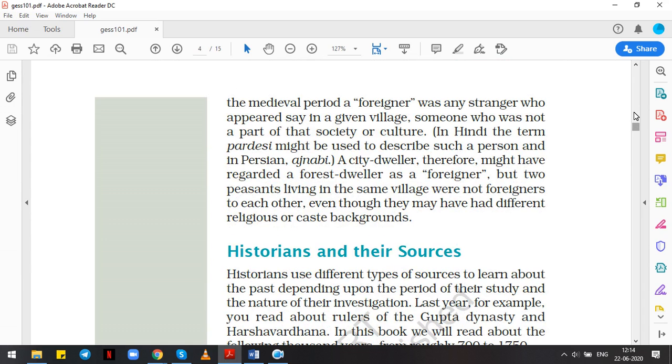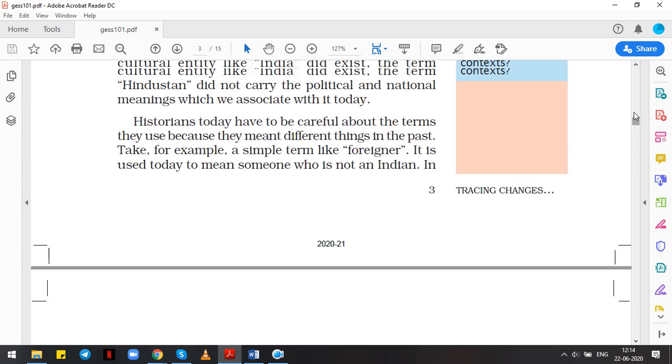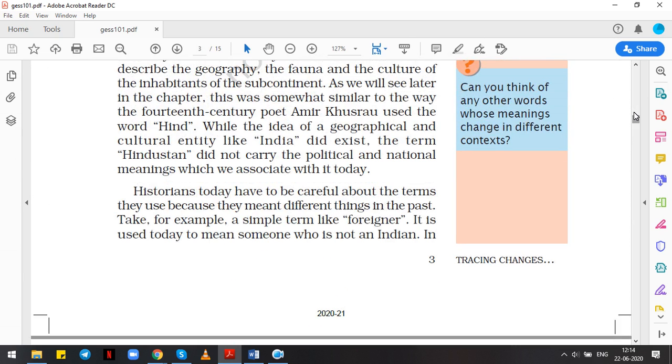A city dweller, therefore, might have regarded a forest dweller as a foreigner. But two peasants living in the same village were not foreigners to each other, even though they may have had different religions or caste backgrounds. So the historians, whatever term they use today, have to be very careful because the meanings in the past and the present might have changed, or they might have different meanings for the same word.